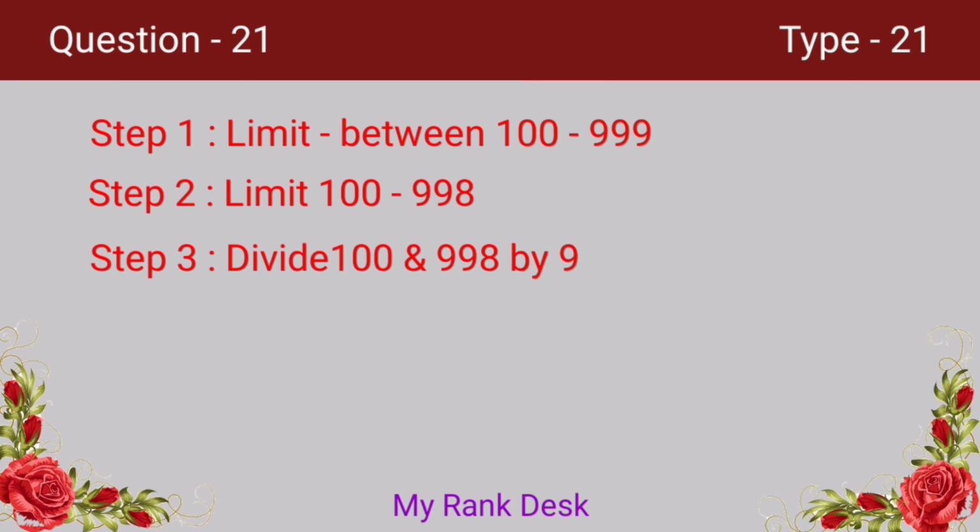On dividing 100 by 9, we get the number of multiples of 9 from 0 to 100. On subtracting the quotients, we get the number of multiples of 9 from 101 to 998. That is the number of multiples of 9 in between 100 and 999. Let's solve the problem.